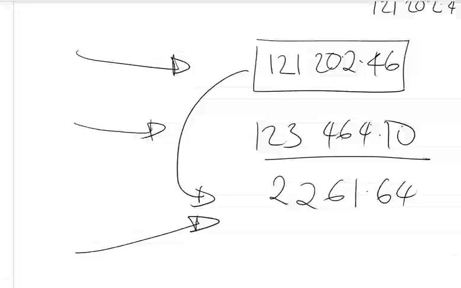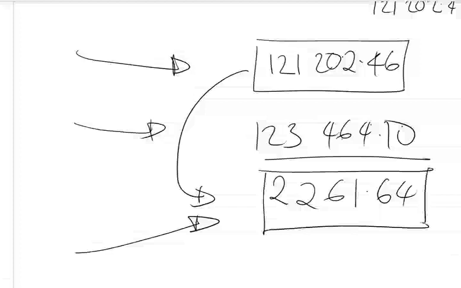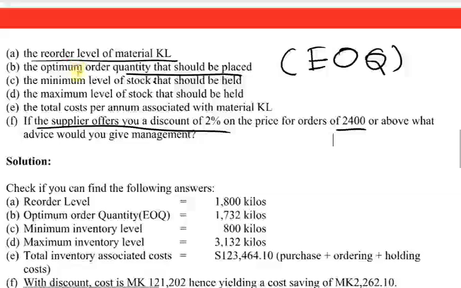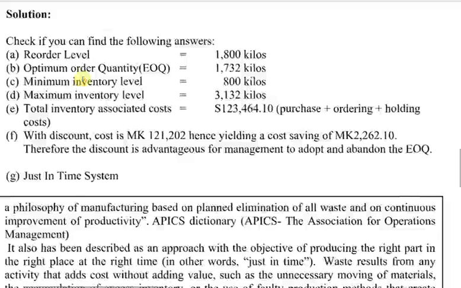So the advice is take advantage of the discount rather than using the economic order quantity, because we are going to make a saving of 2,261.64. So that's the advice that you are supposed to make. You don't have to just make the calculations. You have to make your conclusion at the end, because they are telling us to make the advice.